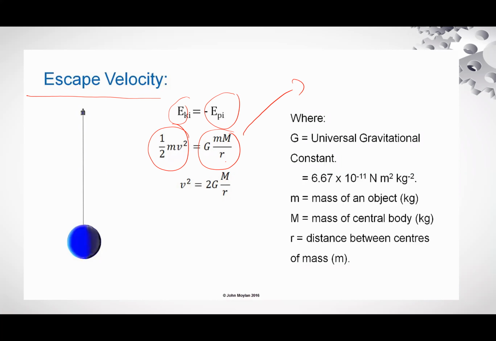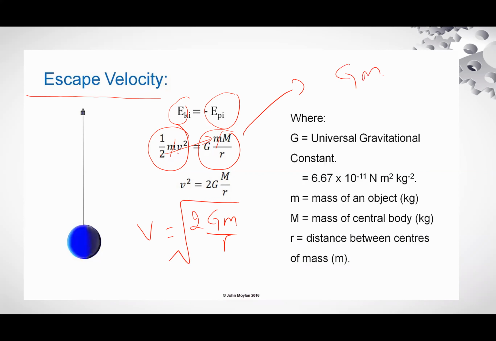So from this, v square is equal to, this m is cancelled with this m, 2 is multiplied, v square is equal to 2GM divided by r, square root.